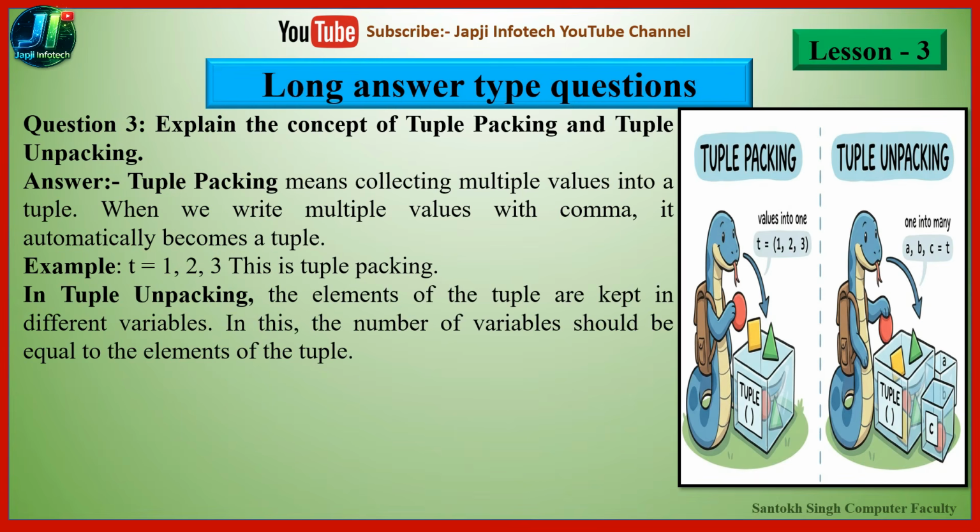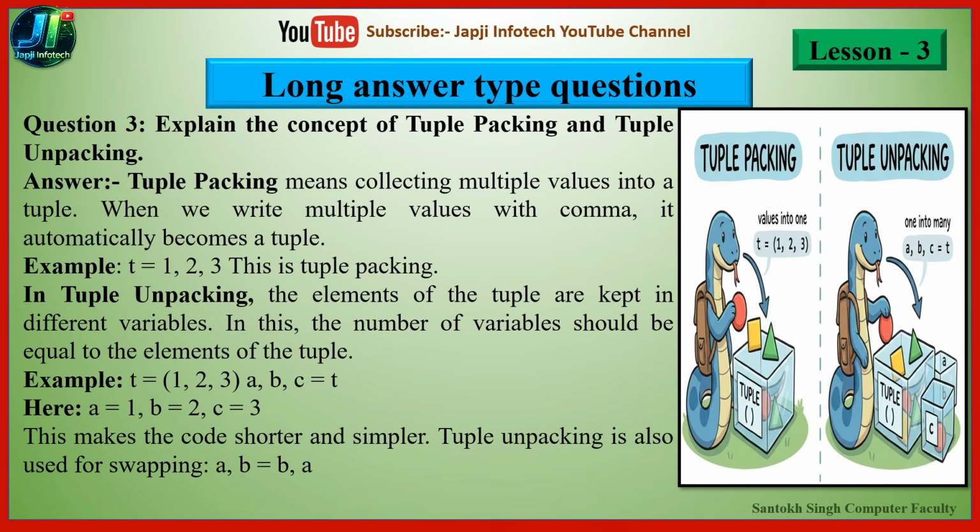So similarly in tuple unpacking, the elements of the tuple are kept in different variables. In this, the number of variables should be equal to the elements of the tuple. So their example is t equal to, in parentheses, 1, 2, 3. So we can also write this as a, b, c equal to t. So here 1 is assigned to a, 2 is assigned to b, and 3 is assigned to c. So this makes the code shorter and simpler. Tuple unpacking is also used for swapping, which is a, b equal to b, a.